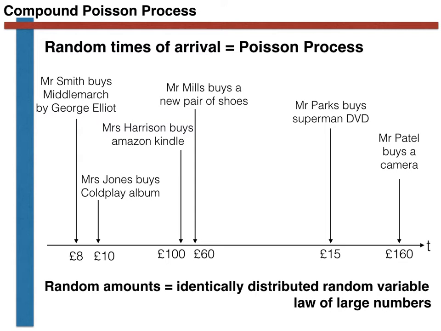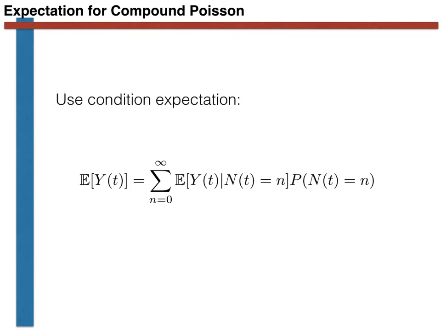The answer to this is a clear yes. The stochastic process in question is known as the compound Poisson process, which we will now learn about. The key piece of theory for understanding the compound Poisson process is the conditional expectation theorem. The way this theorem is used is that we calculate the expectation of the total amount spent by time t, a random variable that we call capital Y(t), by conditioning on the number of purchases N(t) that have occurred by that time, as shown in this formula.